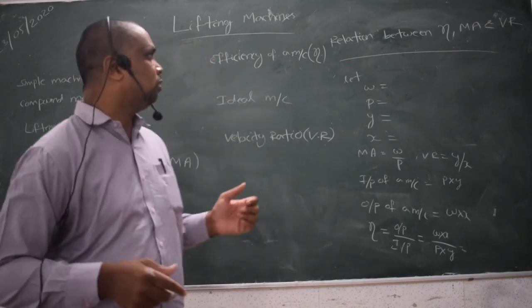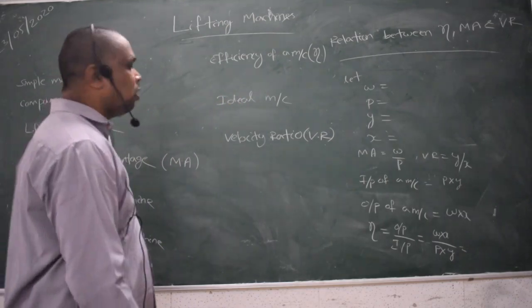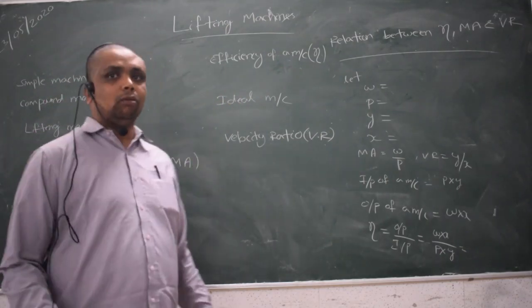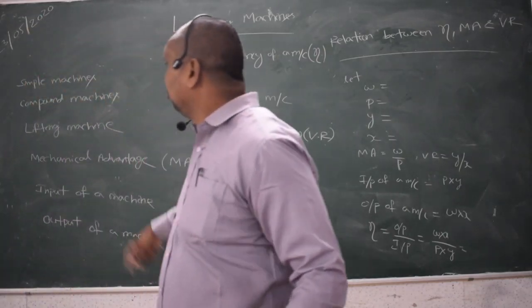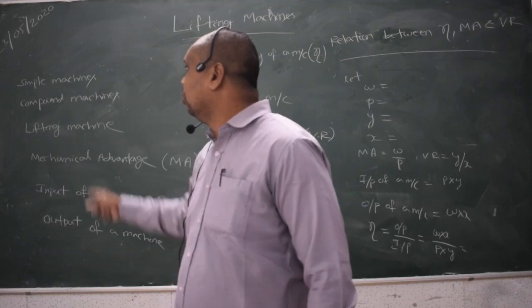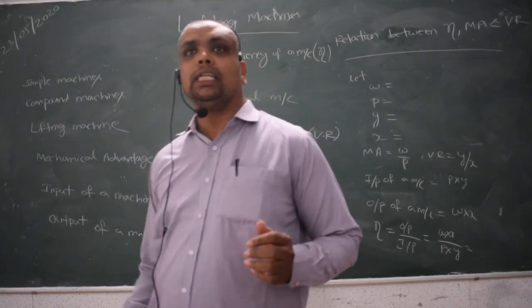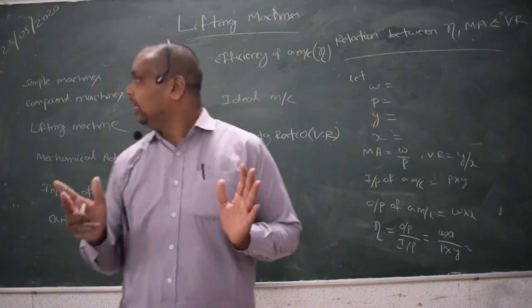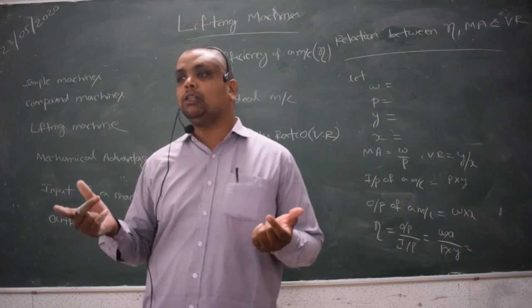Similarly, before going into details, there are certain terms we are supposed to know. First, the simple machine. What do you mean by a simple machine? A simple machine is a device which can do some useful work at some one point, while we apply some effort at some other convenient point.